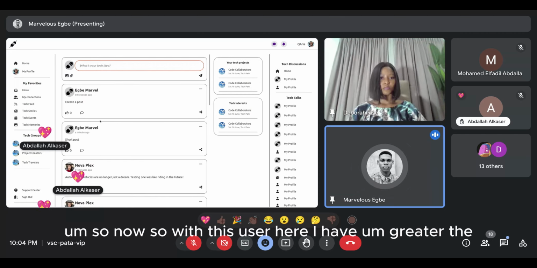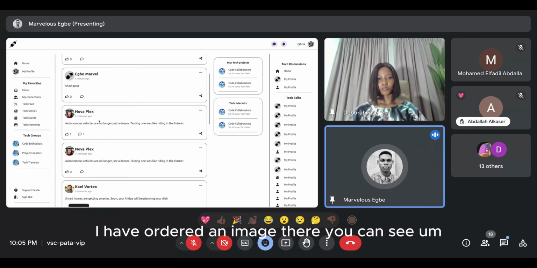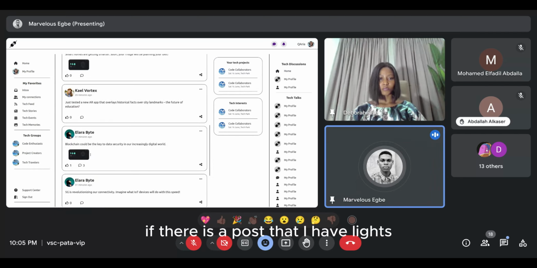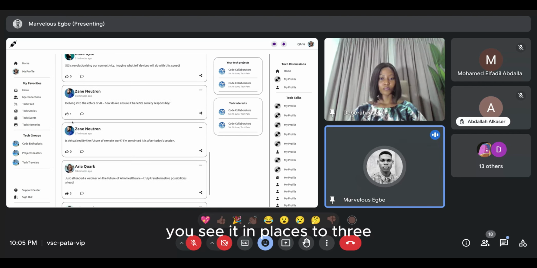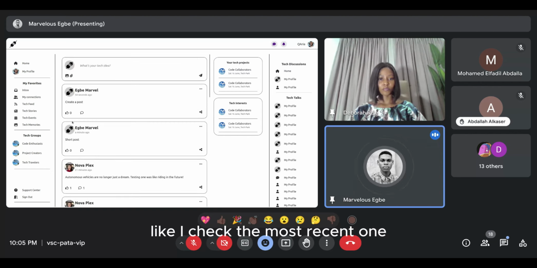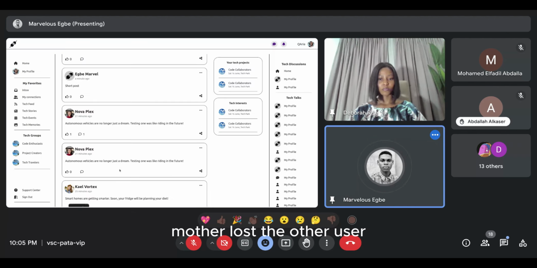With this user here, I have uploaded an image. If there is a post that I have liked, it's going to show, but I don't think there's any. So I'm just going to like, and then you see it increases to 3. I can check the most recent one. I think there was a comment here by Marvellous, the other user.